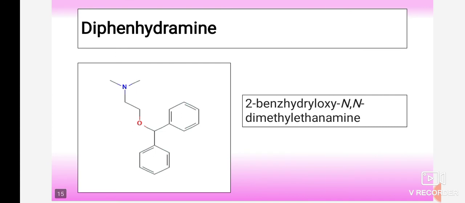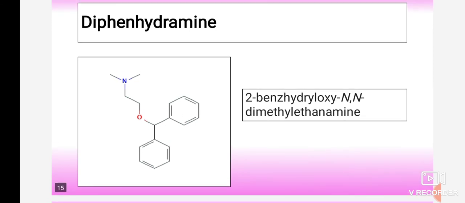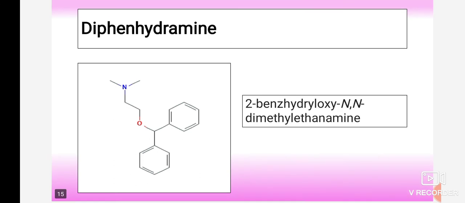So this is the structure of diphenhydramine. Okay, in this case there are two aryl rings present, that is two phenyl rings. So 2-benzhydryloxy-N,N-dimethylethanamine. Okay, in this case there are two carbon atoms in between oxygen and basic nitrogen, which is an ethane, so it is known as an ethanamine.